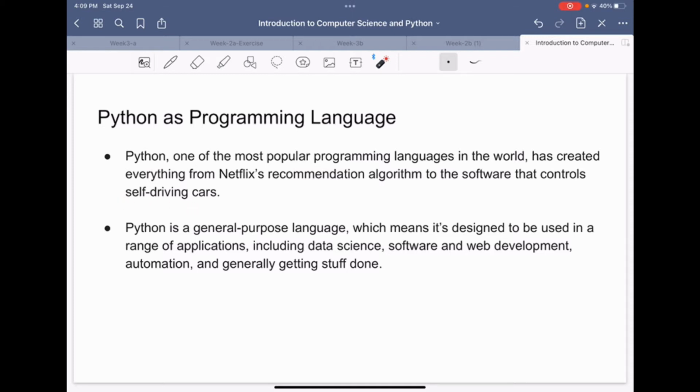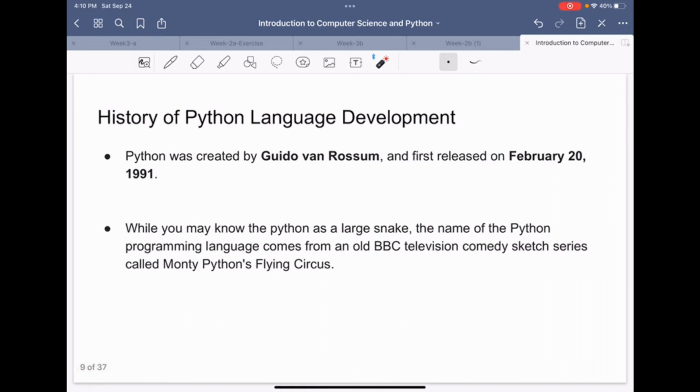Python is a general purpose language, which means it's designed to be used in a range of applications, including data science, software and web development, automation, and generally getting stuff done through Python. We are doing that thing right now.